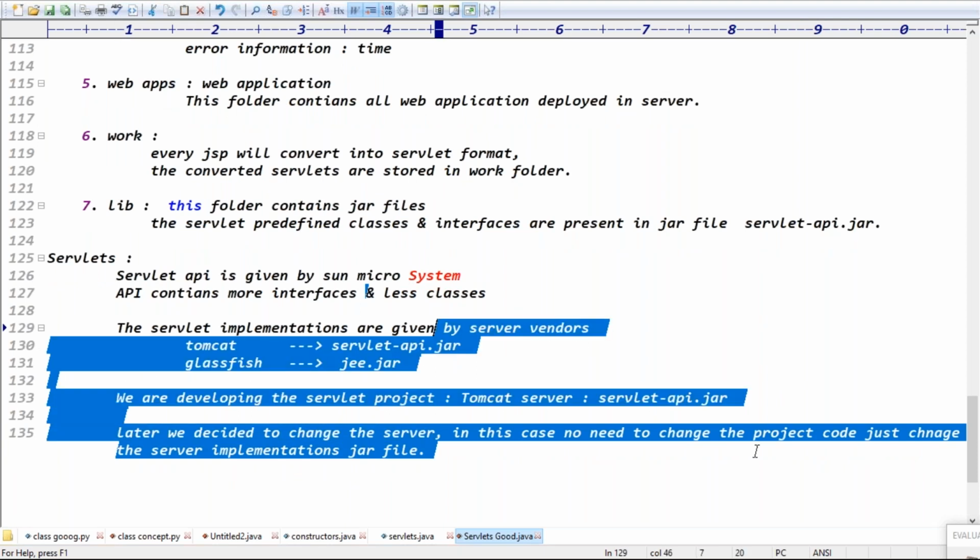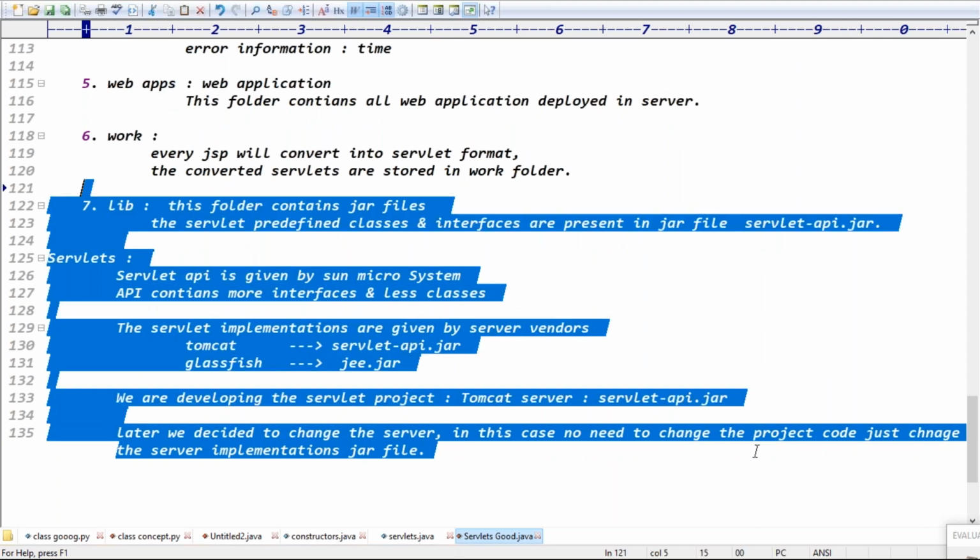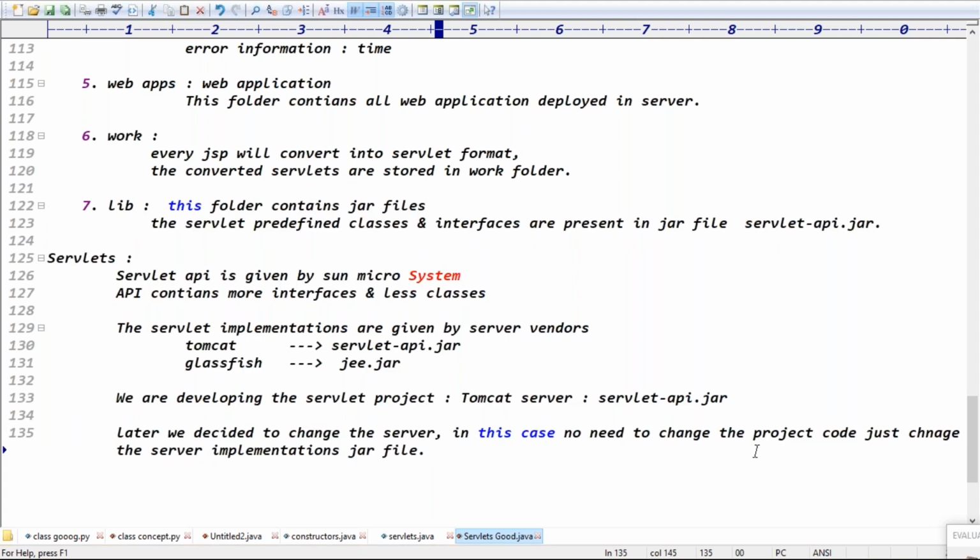The project name remains the same, and all our code is the same. Your project code is completely the same, but previously in the build path we had the jar file Servlet-api.jar, right? Now we are deploying your project into which server? The Glassfish server, right? In the Glassfish server, we need a jar file like jw.jar. The previous project followed the Tomcat servlet implementation, and now this one is following jw.jar, right? Like that.